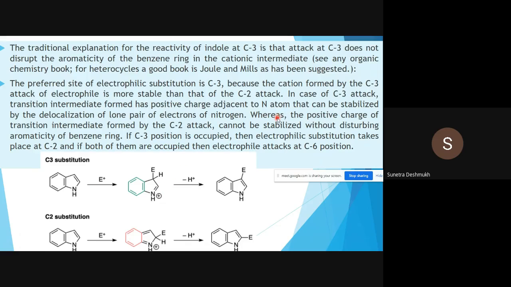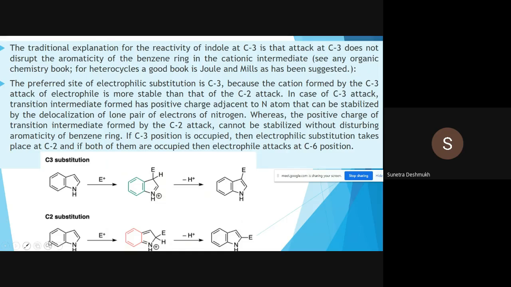So here is this C3 substitution. Whereas the positive charge of the intermediate formed by C2 attack cannot be stabilized without disturbing the aromaticity of the benzene ring. So here, C2 substitution disturbs the aromaticity of the benzene ring. If the C3 position is occupied, then electrophilic substitution takes place at the C2 position, and if both C3 and C2 positions are occupied, then the electrophile attacks at the C6 position.